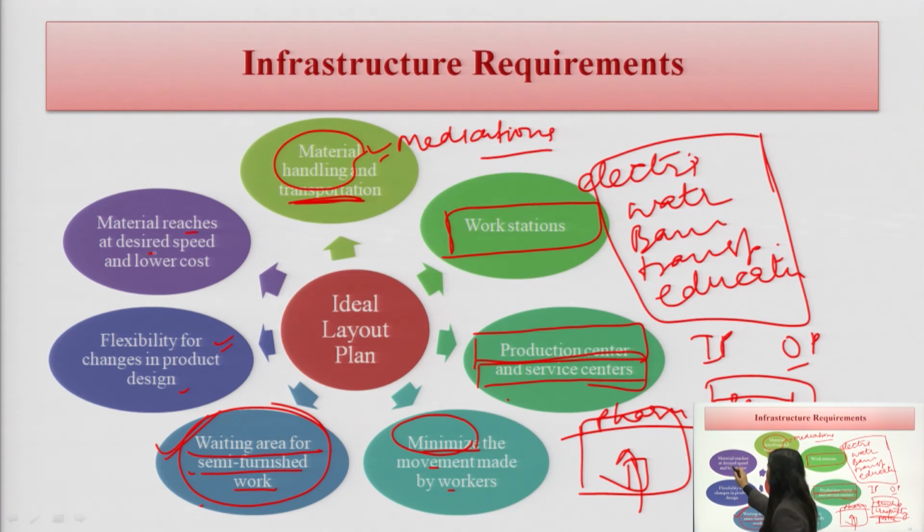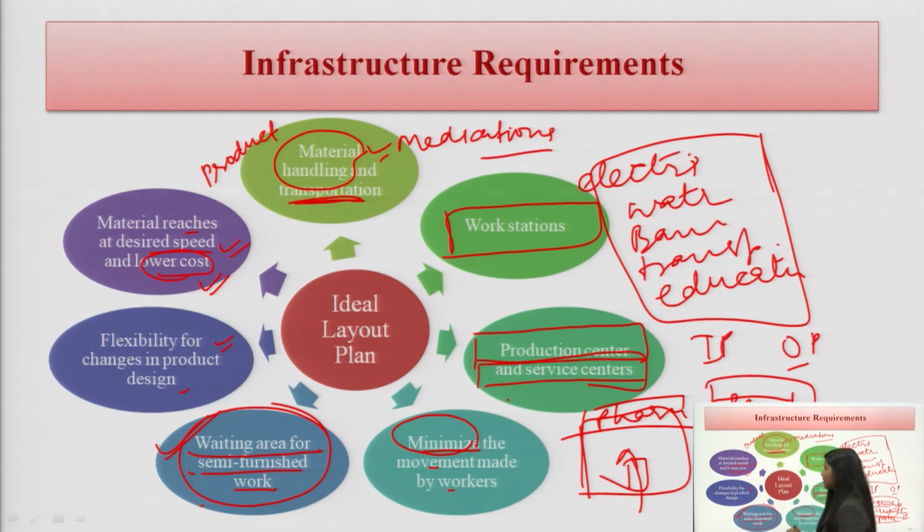Material reaches at desired speed and lower cost. Where we design our pharmacy, there should be a production center which is near to the pharmacy shop, so that the material reaches with the desired speed and with a lower cost.